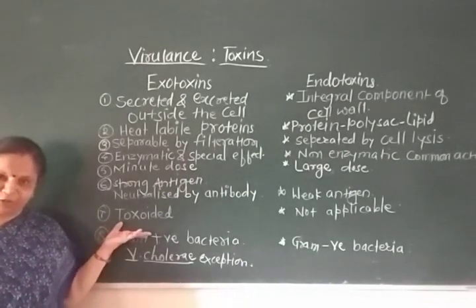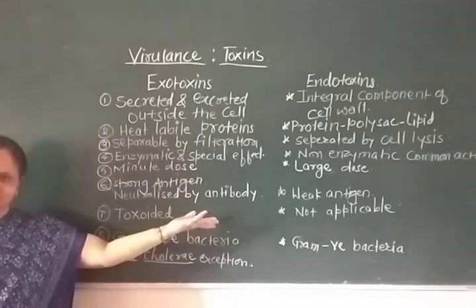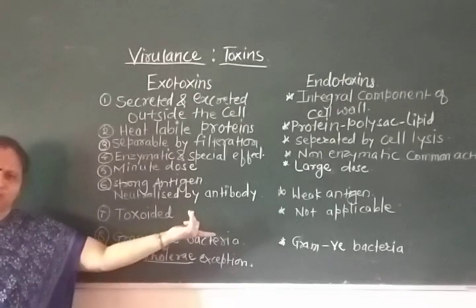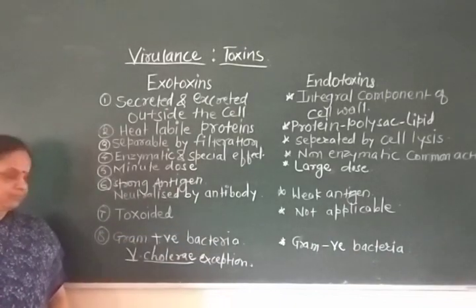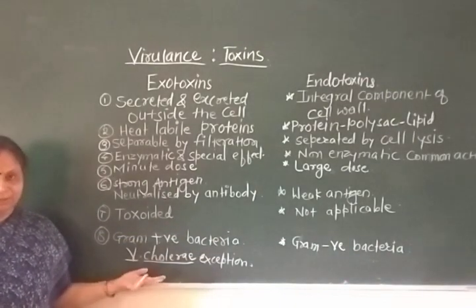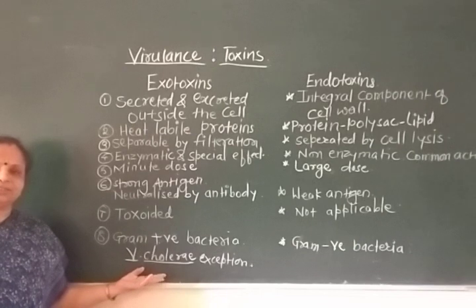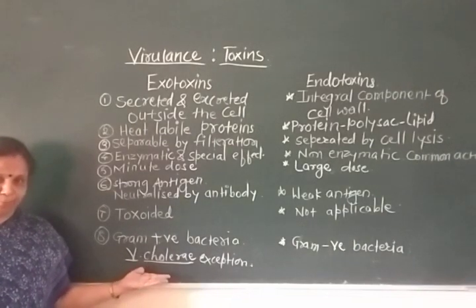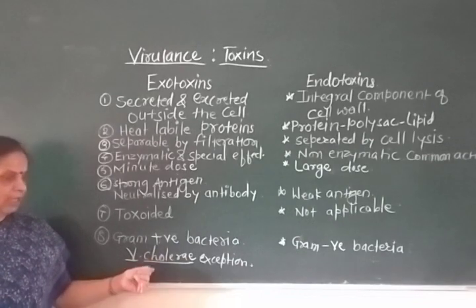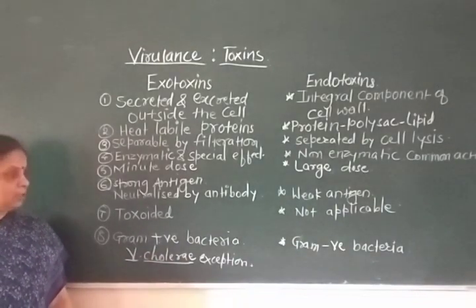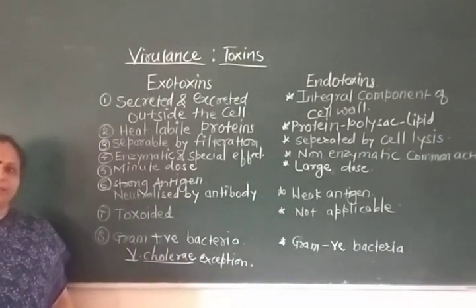Exotoxins can be toxoided. Endotoxins cannot be toxoided because such toxophore and toxoid groups are not associated with them. And lastly, exotoxins are mainly synthesized and secreted by gram-positive bacteria. Vibrio cholerae, a gram-negative bacteria, is the exception. And endotoxins are synthesized mainly by gram-negative